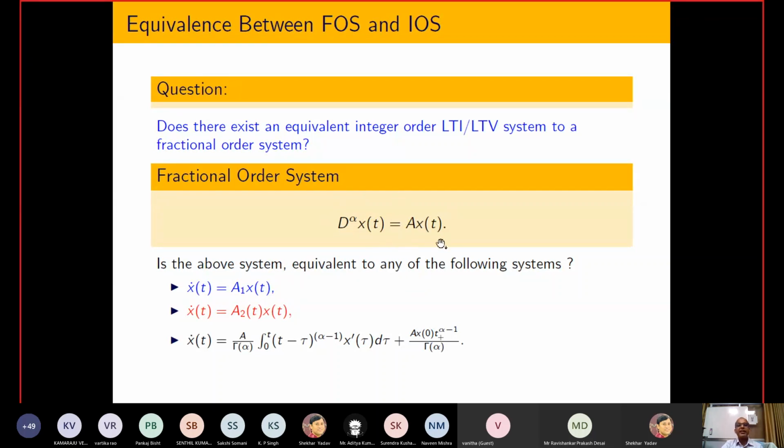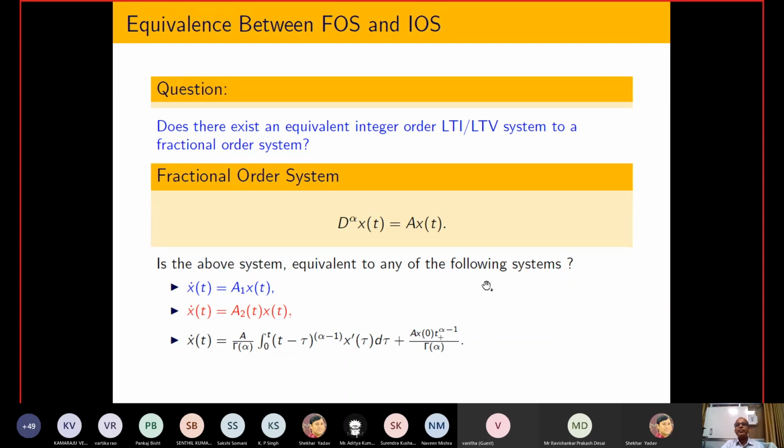So what I am telling is, I have taken a simple fractional order system. This is an LTI system, a linear time invariant system. Linear time invariant means the A matrix is not going to depend on time, as we are assuming, and that will satisfy the linearity property. So I am telling that this system is either equivalent to this integer order system, or this kind of time varying system, or this class of system.